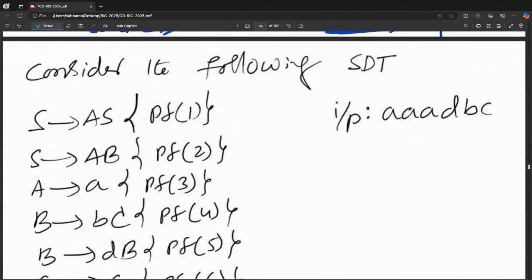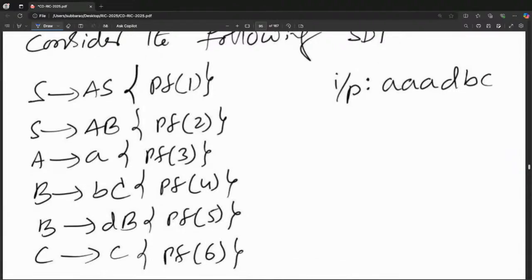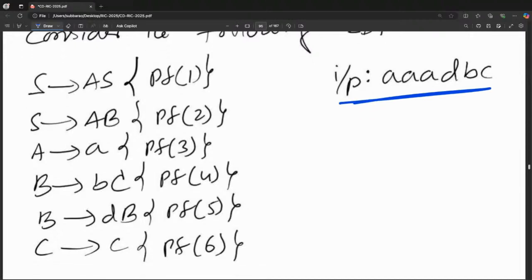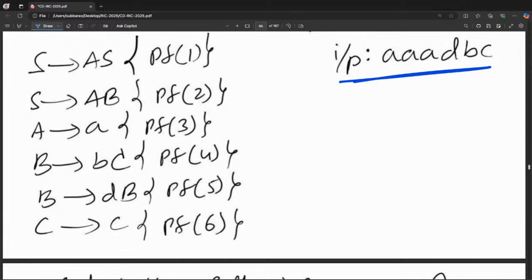Let's come to this. For this grammar, using this SDT, for this input string, if you draw the tree, what is the output? You may say that multiple trees are possible, but that is not your problem; there may be multiple outputs possible. So just draw one tree from the given grammar for this input string. I am drawing one tree. I want triple A DBC. S goes to AS. Starting is this.